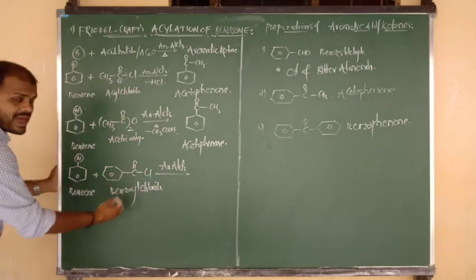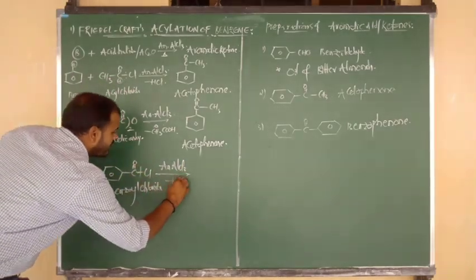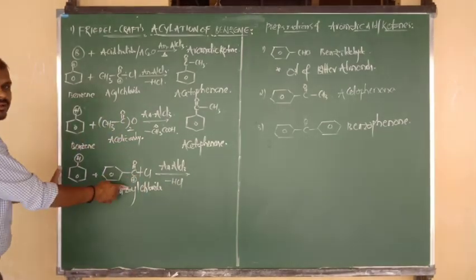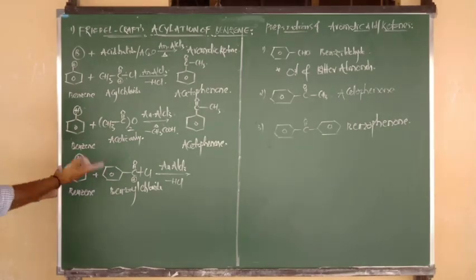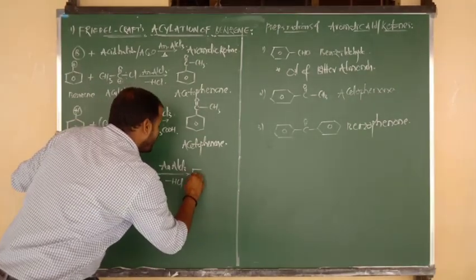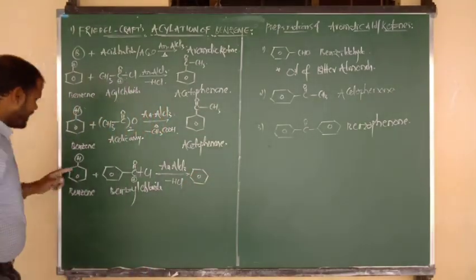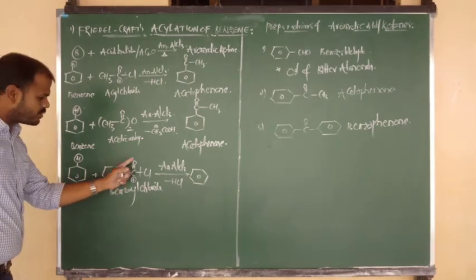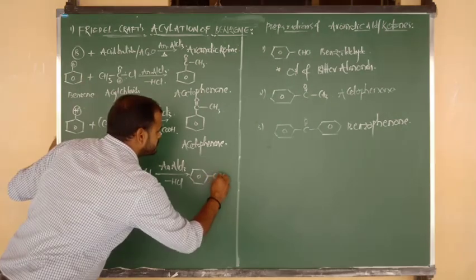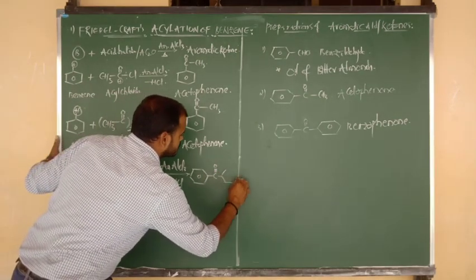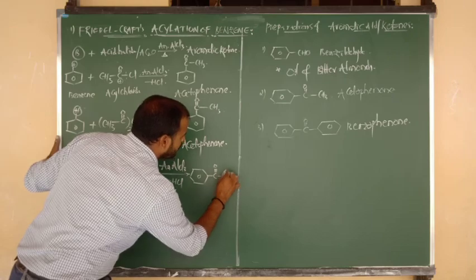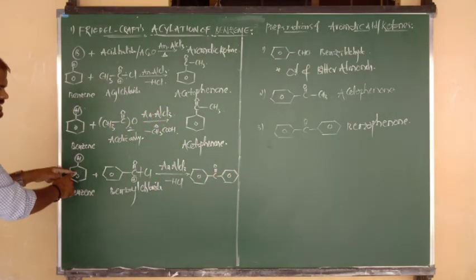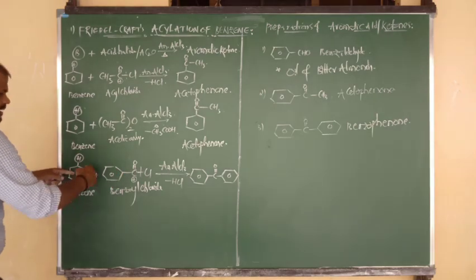Again same thing, H plus combines with Cl and is eliminated in the form of HCl. Remaining is the benzoyl carbocation. It acts as an electrophile and attacks benzene. So the product has benzene number 1 and benzene number 2, and between the two benzene rings we write the C double bond O group, like this. Clear all of you? So benzene is attacked by C double bond O phenyl.